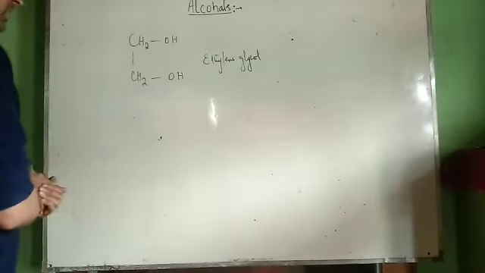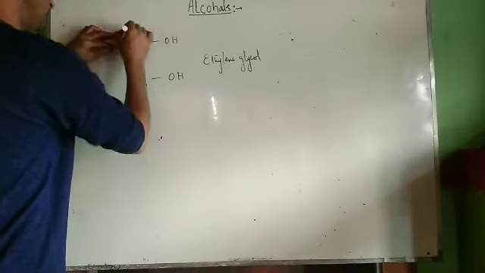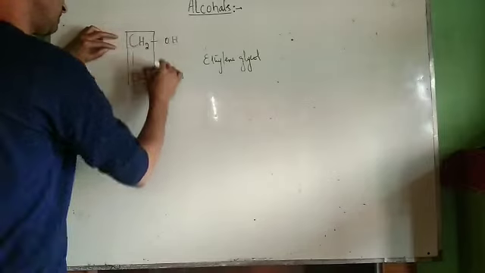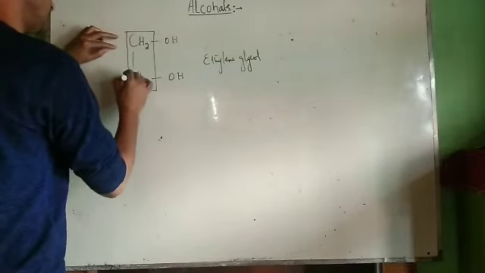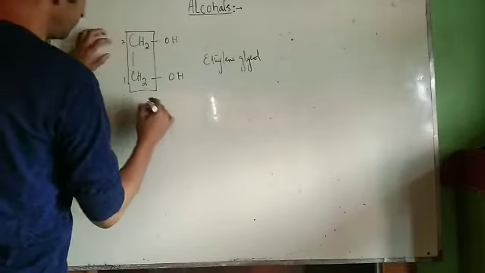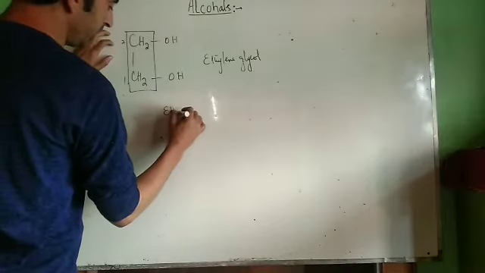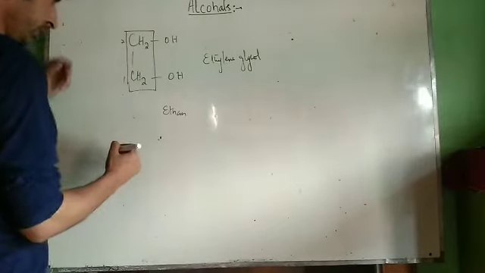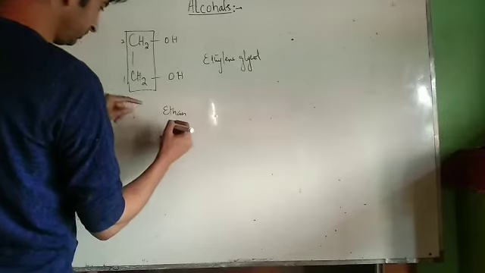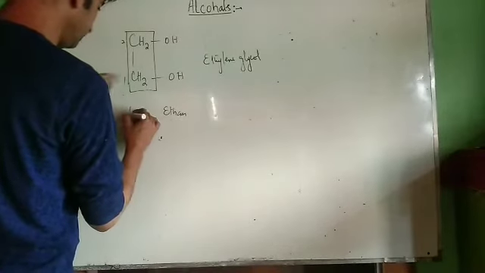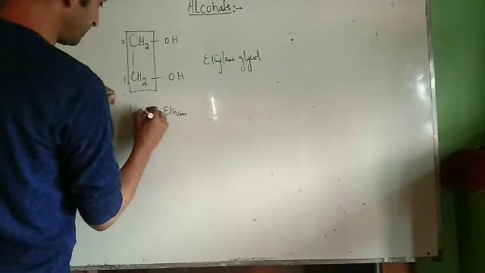The common name is ethylene glycol, and in the IUPAC system, how is it named? This is selected as the longest possible carbon chain. Therefore, it contains two carbon atoms. It is ethane, with hydroxyl groups at position 1 and position 2.